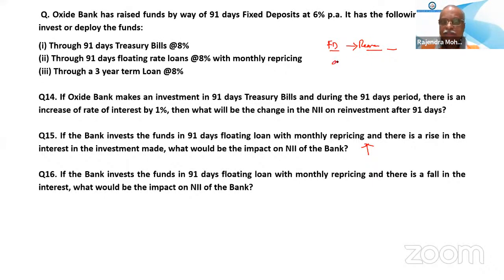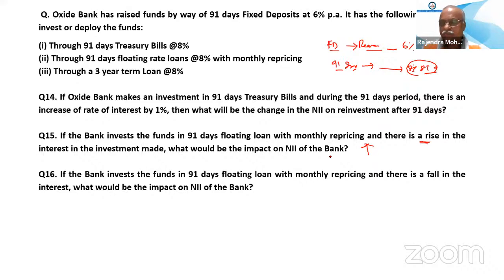But in the 91 days investment, it is said that it is changing. Changing means it is increasing. There is a rise in interest rate. So when this remains at 6%, but this goes up to 8%, 8.5 or 9 like that, that means what? NII will be increasing or decreasing? Increasing. So that is the thing here.